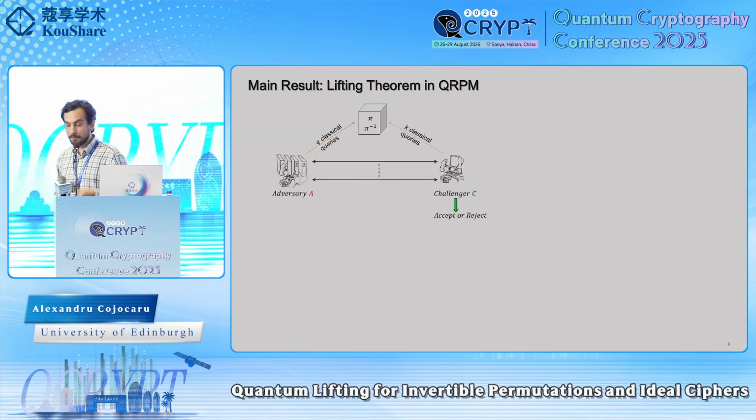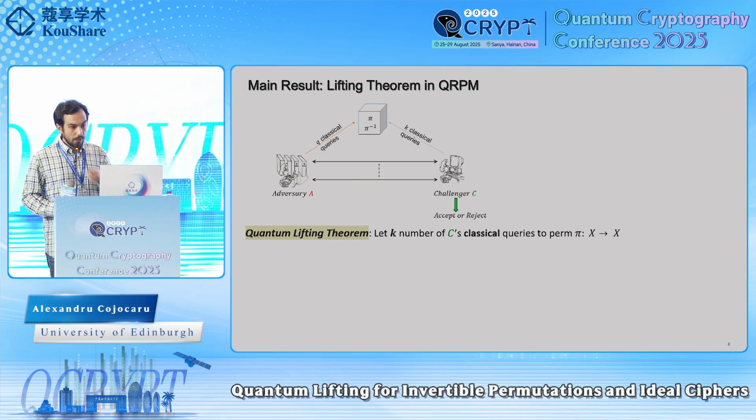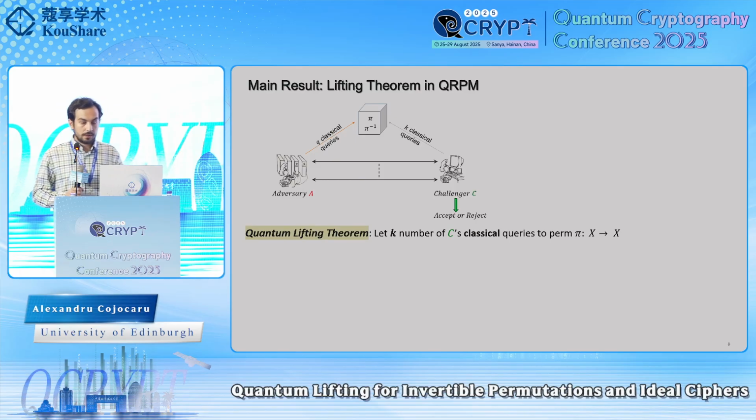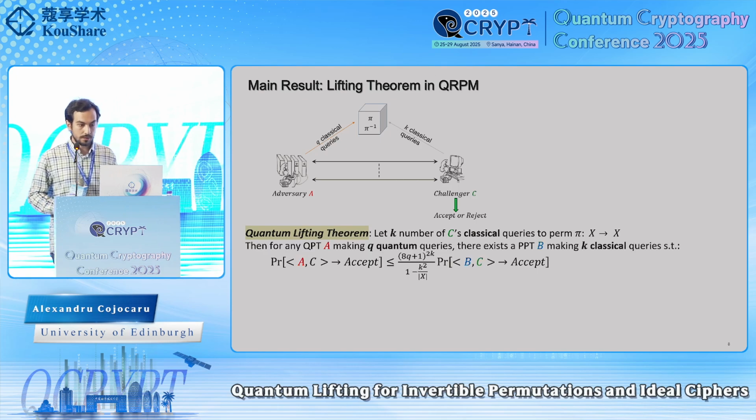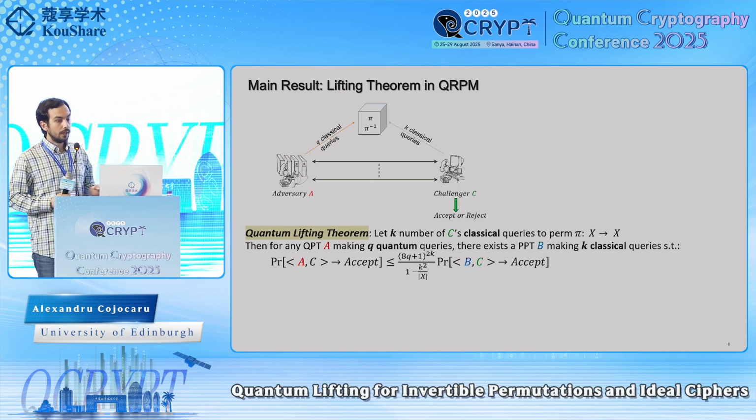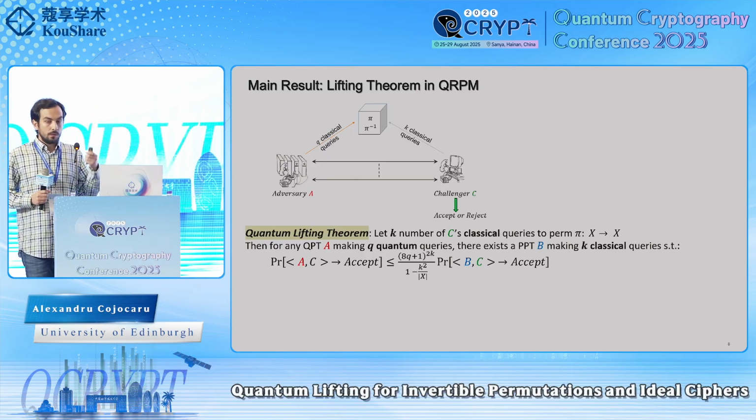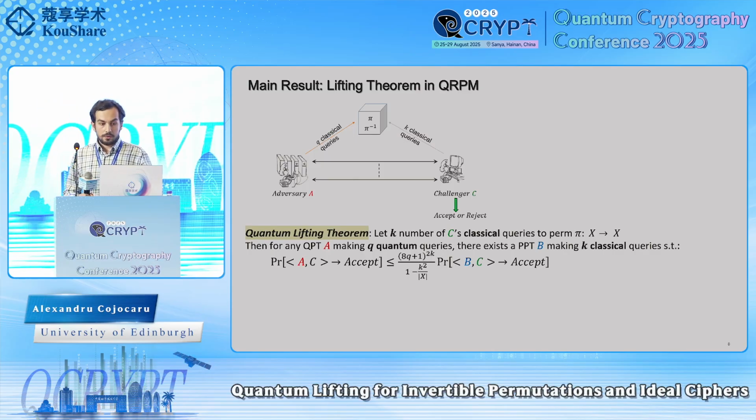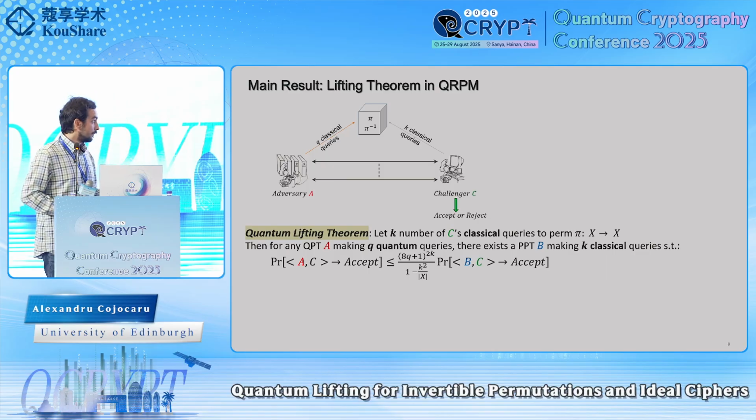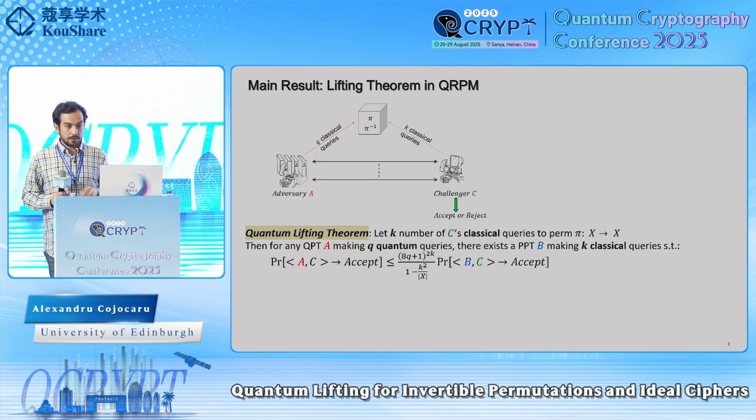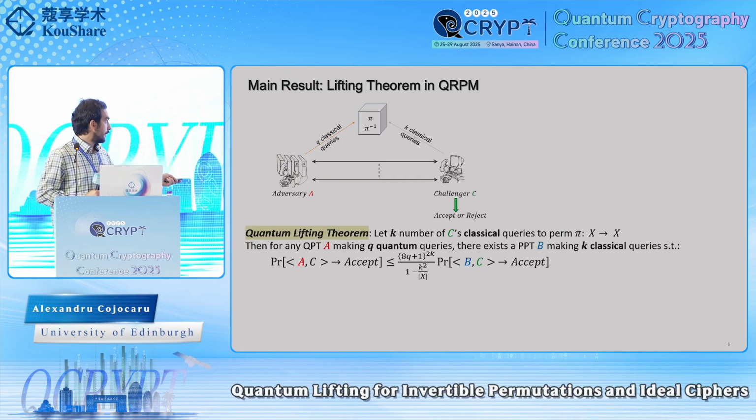Okay, so as mentioned, the first main result is establishing a lifting theorem in the quantum random permutation model. At a high level, this lifting theorem says the following. Suppose we have a challenger that performs k classical queries to a permutation and to its inverse. Then for any quantum adversary A that makes q quantum queries to the permutation and to its inverse, we can construct another classical adversary that only needs to make k classical queries, so again the same number of queries as the challenger, that can win this security game with probability at least the probability of the arbitrary adversary A, divided by this quantity over here.